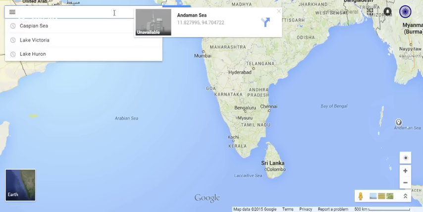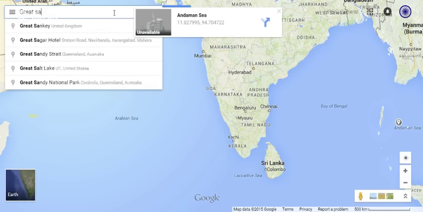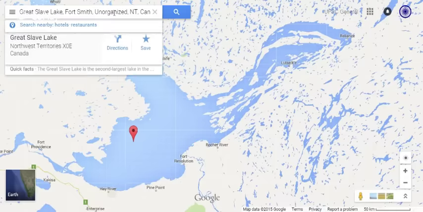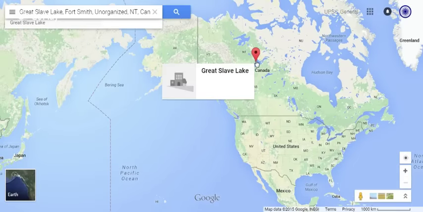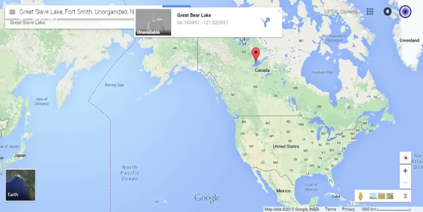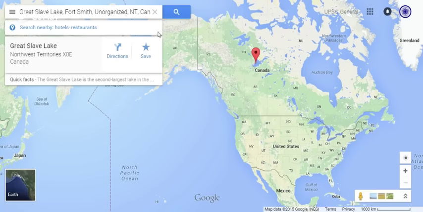First let's look at the Great Slave Lake. This Great Slave Lake is in the Northern Territory of Canada. On the northern side we can find Great Bear Lake, and south of it there is the Great Slave Lake.